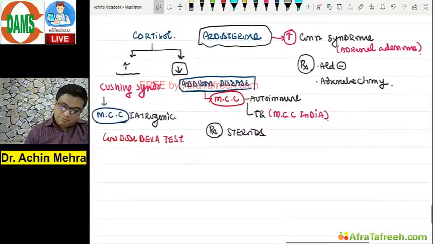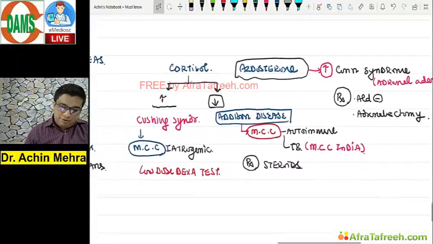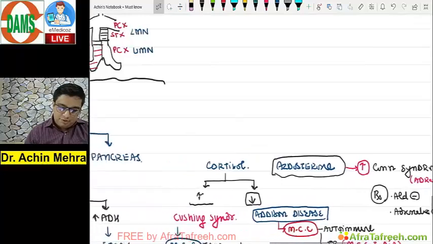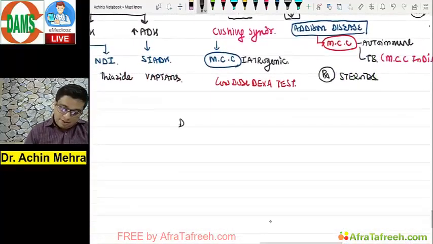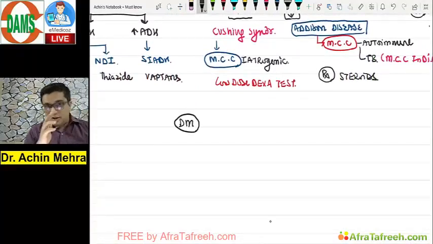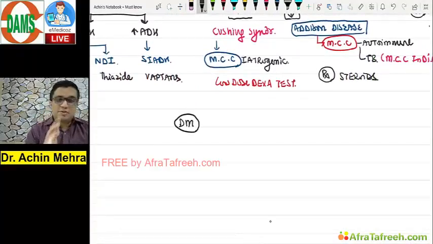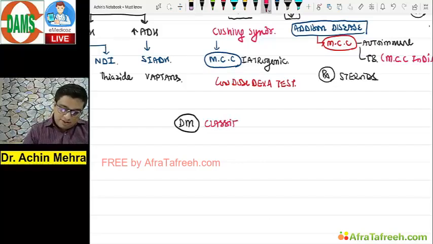Okay. Now this is a brief outline on the adrenal problems, and of course the pancreatic problem is only one thing, that is diabetes. In diabetes, you should read that much only, not too much of reading is required. First, you should know the classification of diabetes. How do you classify it?